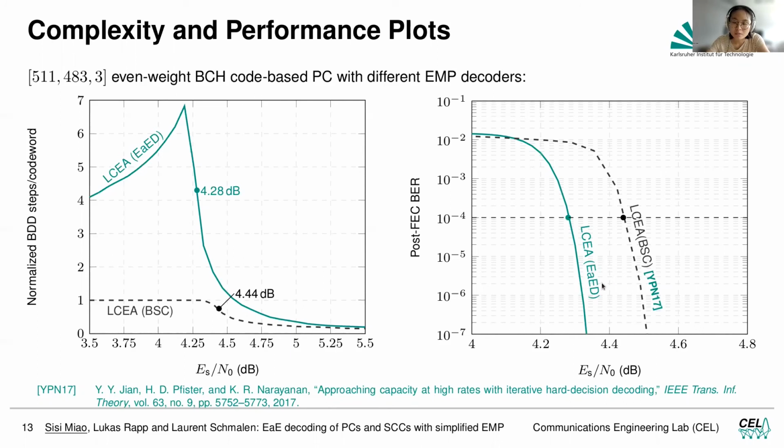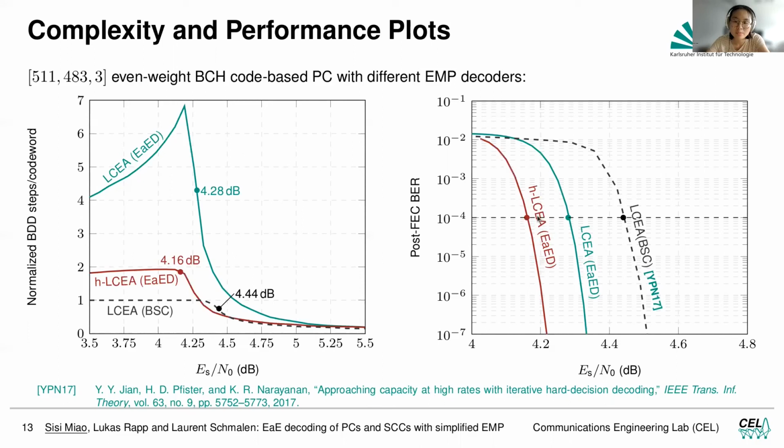and we can see the decoding performance is now better, and the complexity is still several times higher than the binary case. But if we do not do any simplification, this would actually be 511 times the hard decision per case. And then we have the heuristic version.